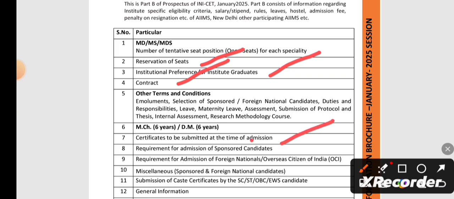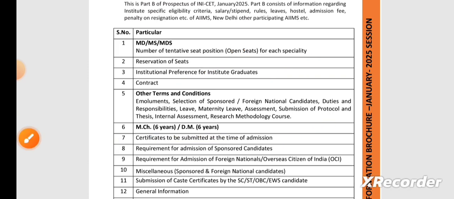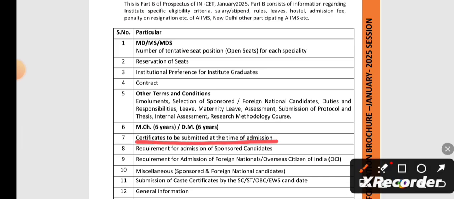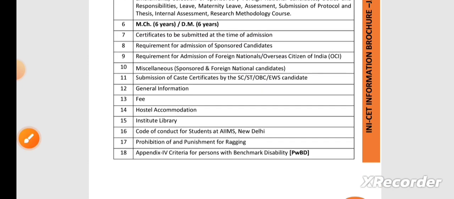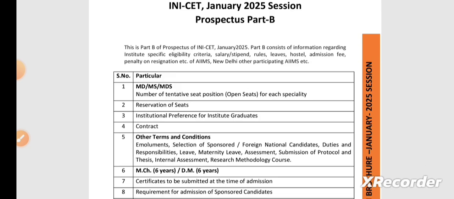This is the most important thing: the certificates which are to be submitted at the time of admission, and the requirements for admission under the sponsored quota. They also discuss the fee structure and the stipend that you are going to get in AIIMS for the 3 years of your college. So all this information has been provided in this prospectus.